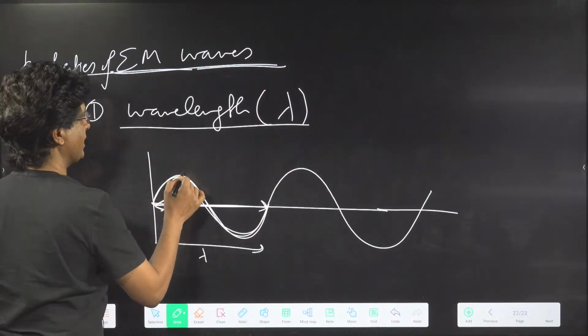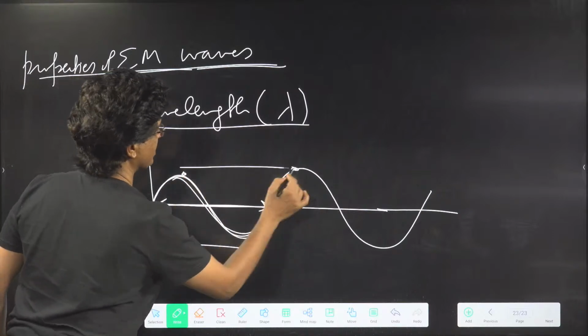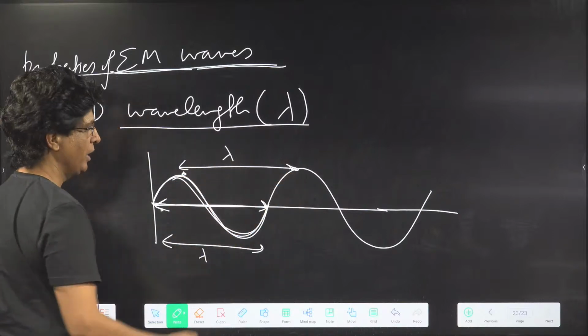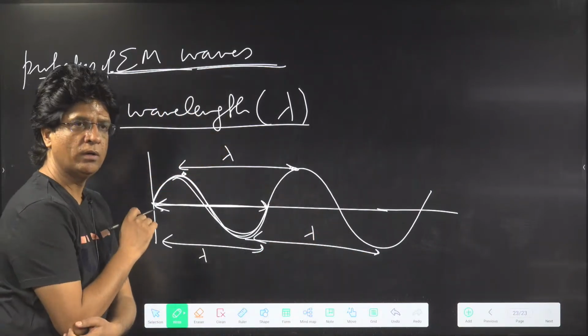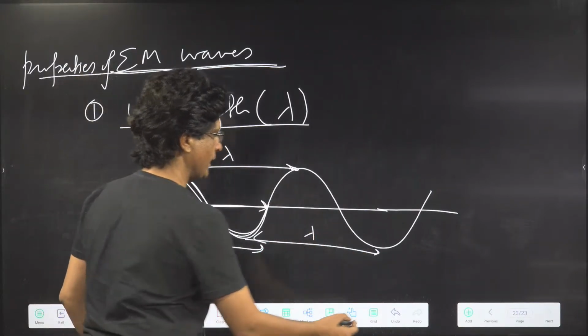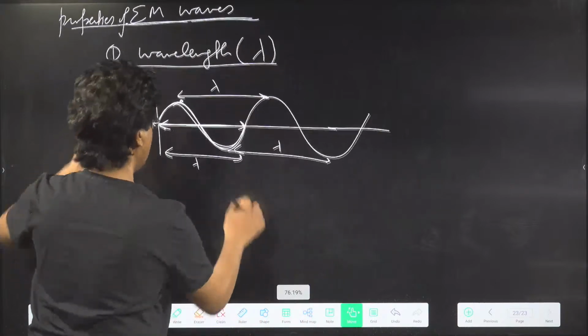Or you can take the distance between two consecutive crests, also called lambda, or the distance between two consecutive troughs, also called lambda. They're all wavelength, same thing. Okay. And you will need some conversions also.